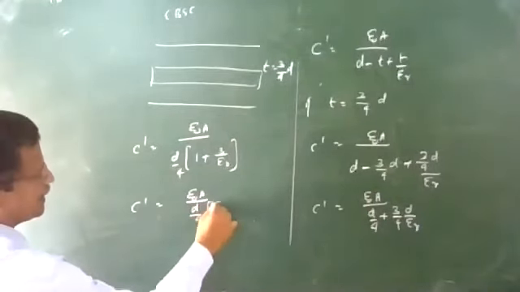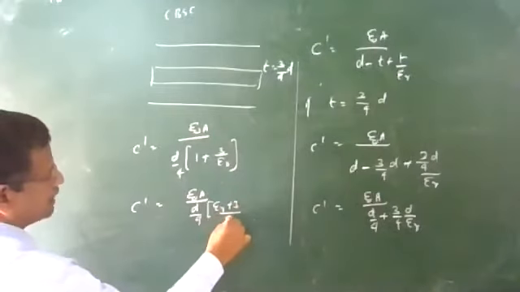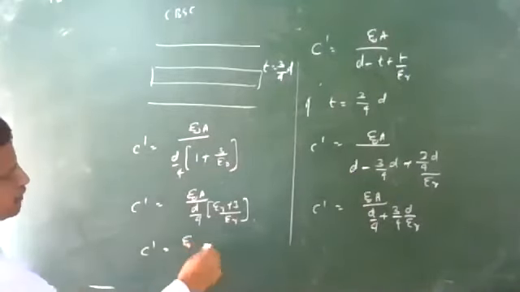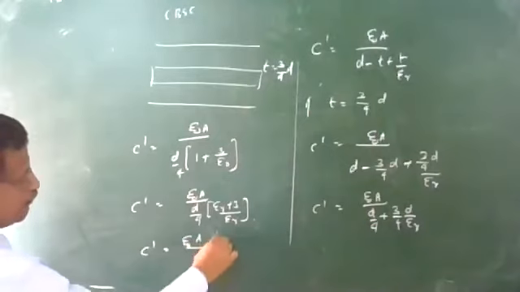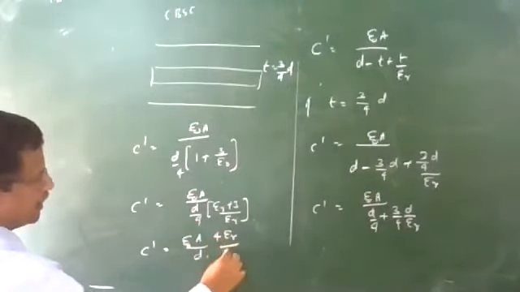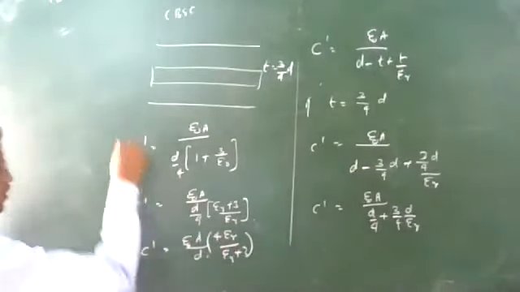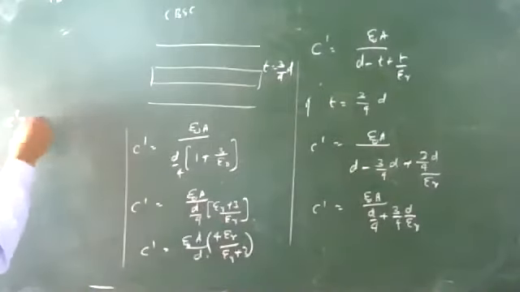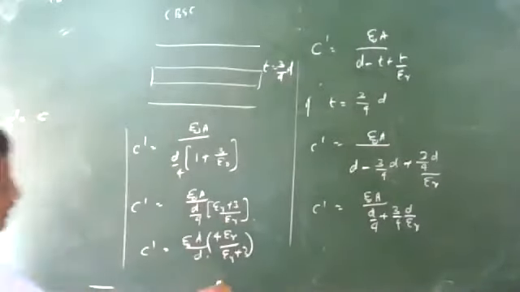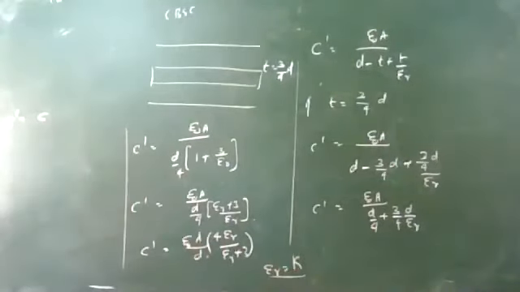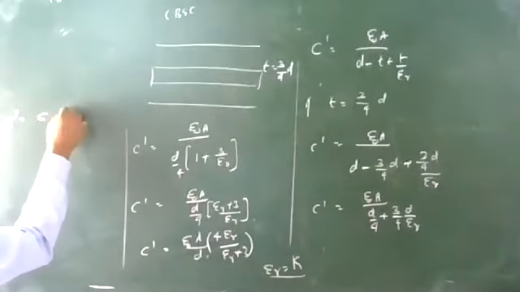Here you can take it as epsilon R plus 3 divided by epsilon R. This 4 goes to the numerator along with epsilon R. So C dash is equal to epsilon 0 A by D times 4 epsilon R divided by epsilon R plus 3. What is epsilon 0 A by D? That is the capacitance in air medium, C. Sometimes you get epsilon R given as capital K, the dielectric constant, which can also be used.